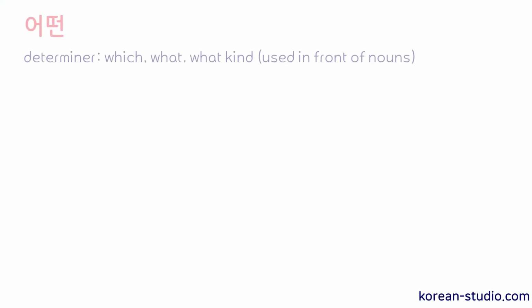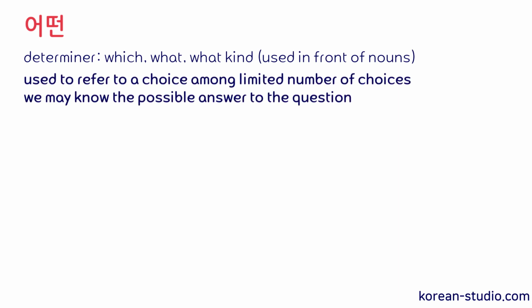Okay, so lastly we have 어떤, and 어떤 is used to mean which, what, or what kind. And 어떤 is also a determiner, so it's used in front of nouns. And similar to 어느, we use 어떤 to refer to a choice within a limited number of things, or when we know the possible answer the other person might say.